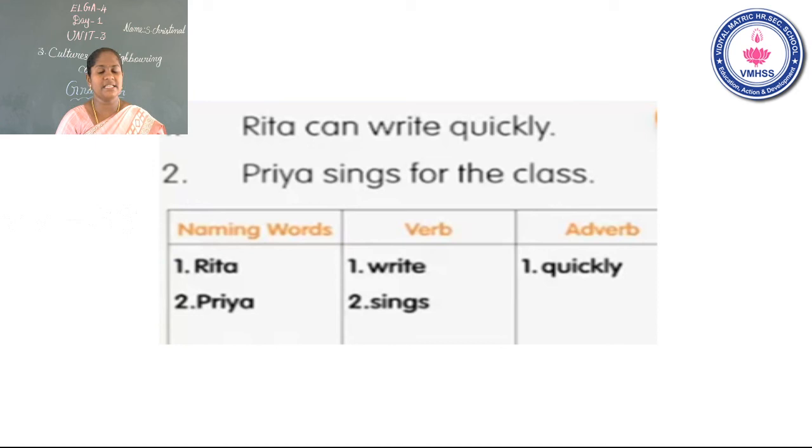Yeah, children, in these two sentences, Rita is a naming word and Priya is also a naming word. What are the two verbs? Write and sings. What is the adverb? Quickly only.